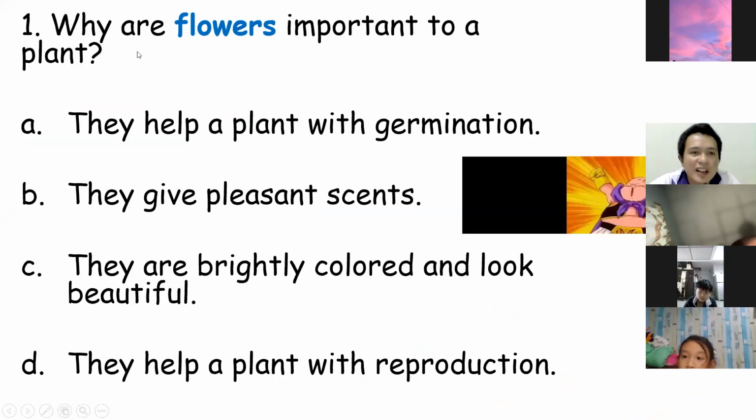All right, so why are flowers important to a plant? They help a plant to germinate. They give pleasant scents. They are brightly colored and look beautiful. They help a plant with reproduction.